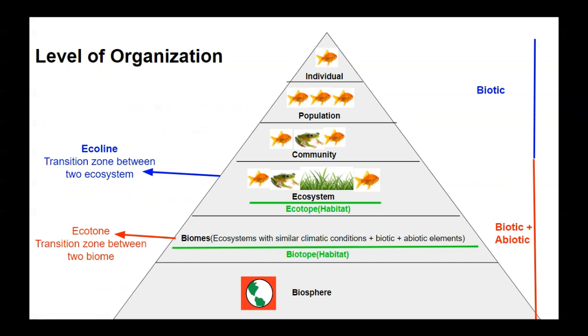Level of organization. Here there are different levels of organization shown in pyramidal form. The first one is individual, then population, then community, then ecosystem, then biotope, then biosphere.